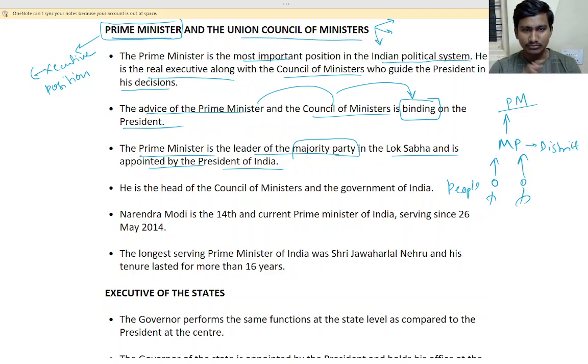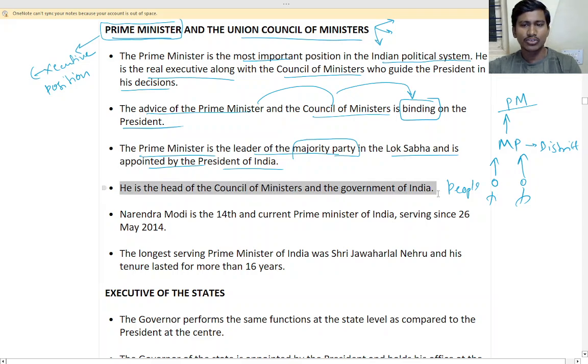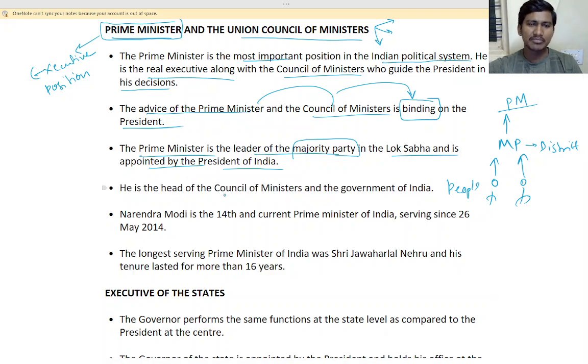Otherwise, if a single party is not in majority, two or three parties can combine and then select one PM. So he is the head of the council of ministers of the government of India, that is the PM. The PM is head of the council of ministers, all the different ministers who will be working.